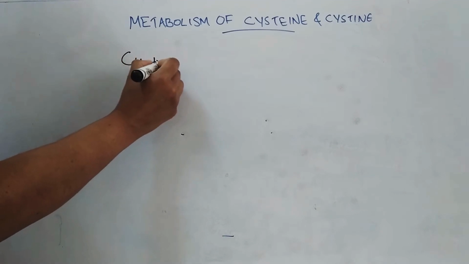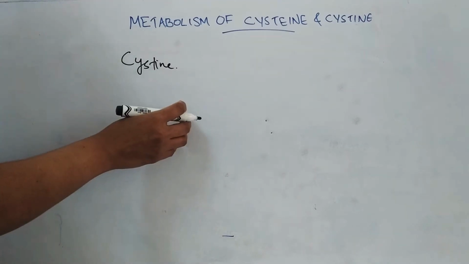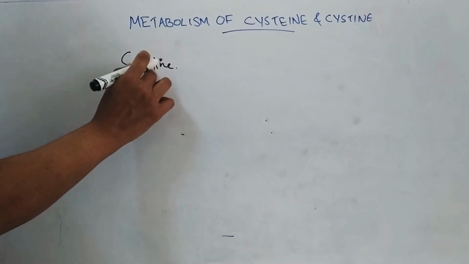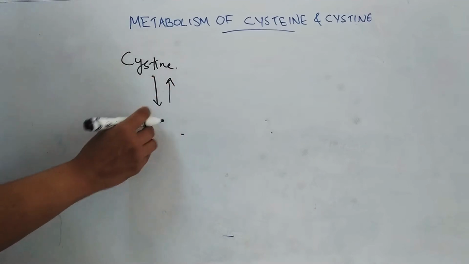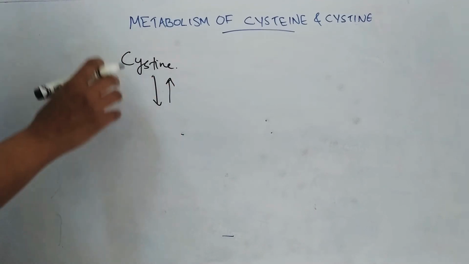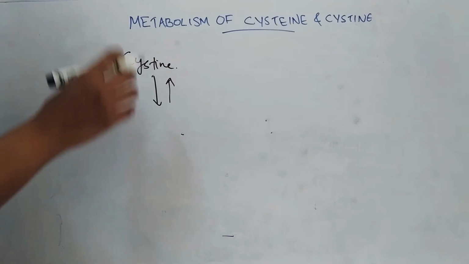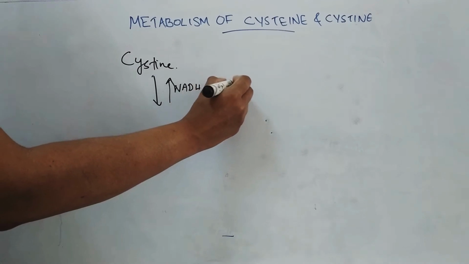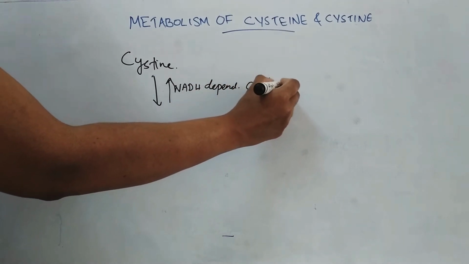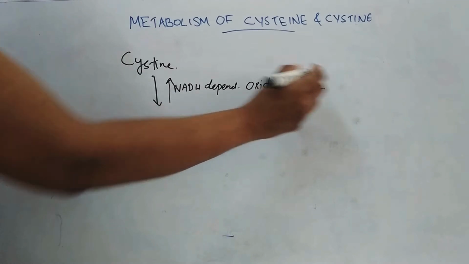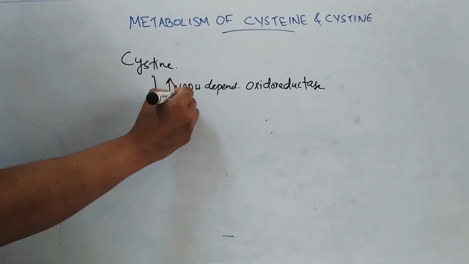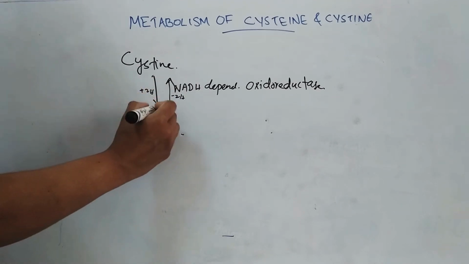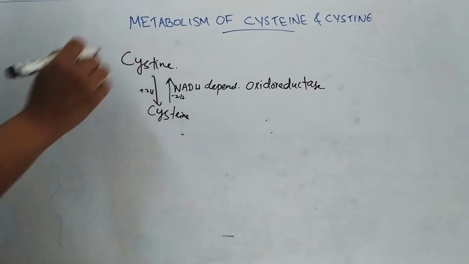Cystine is converted to cysteine. This is a reversible reaction, and it is catalyzed by the enzyme NADH dependent oxidoreductase. Here minus 2H and here it is plus 2H. As it is a reversible reaction, cysteine can be converted back to cystine.